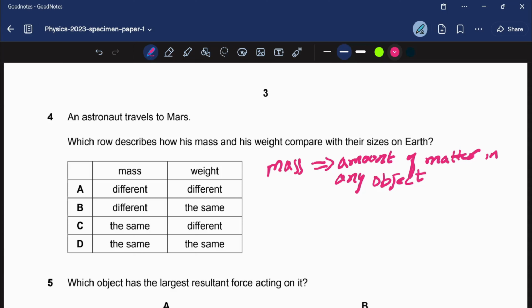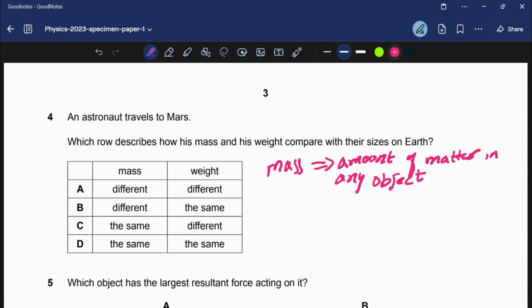So, when an astronaut, who is made up of matter, travels to Mars, does that matter change? Is it going to increase or decrease? We believe that matter is not going to change. Matter will remain the same because it is the same astronaut. He's just traveling to Mars.